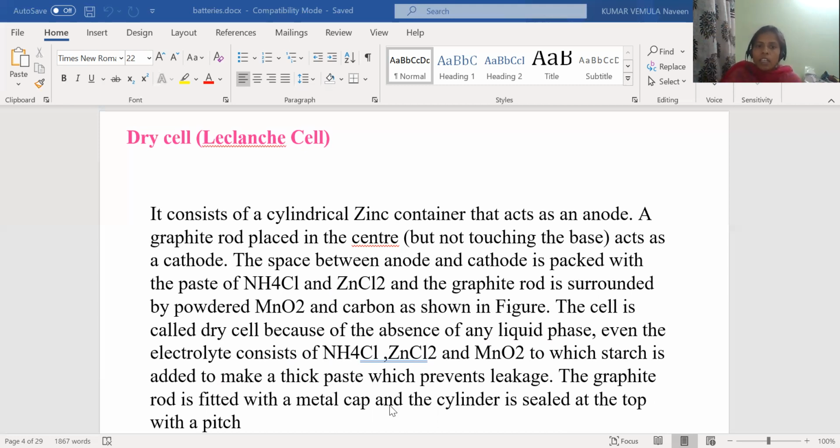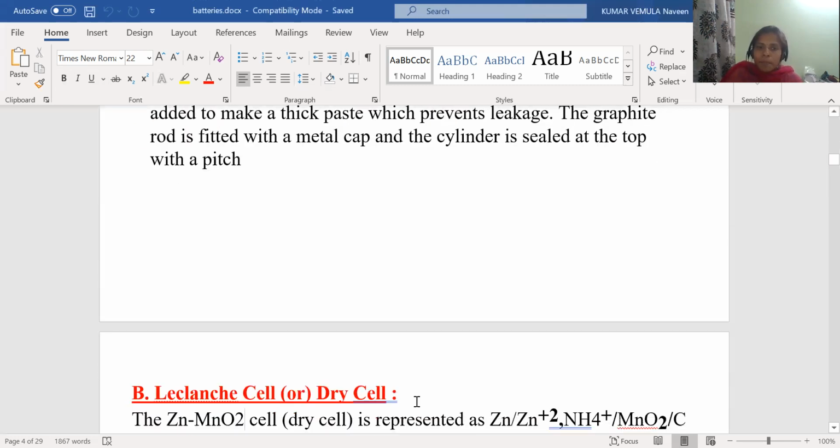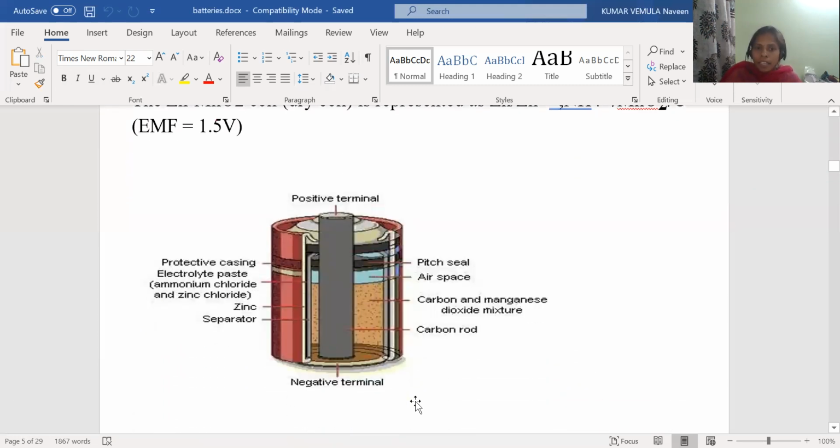That is about the dry cell diagram. See here, this is the dry cell diagram. It is similar to our remote control batteries. Externally we are having the zinc container. Inside the zinc container, we are placing one graphite rod, which is in black color. And the space between anode and the cathode is filled with the electrolyte, which is in the form of paste, that is ammonium chloride and the zinc chloride.